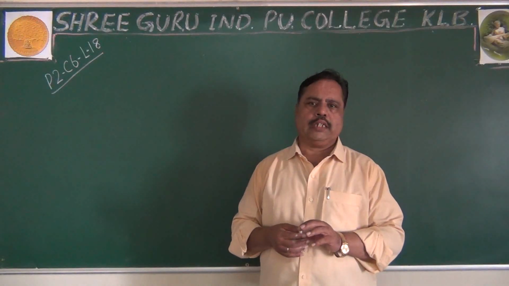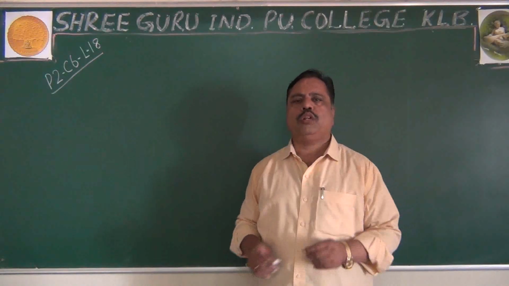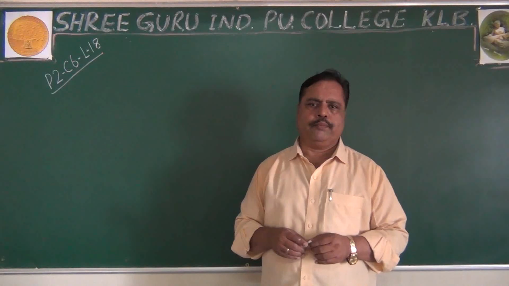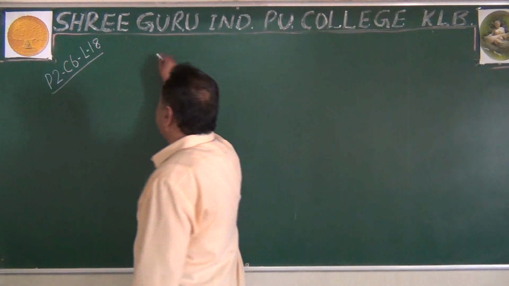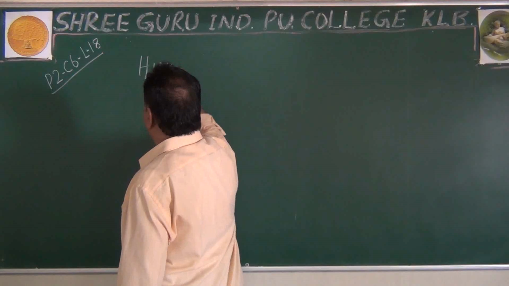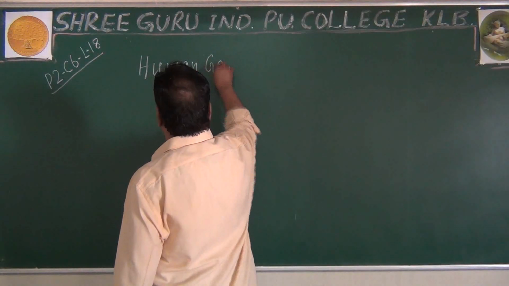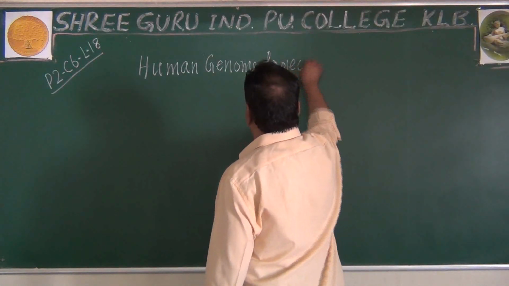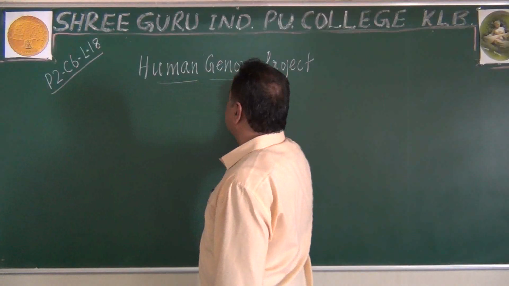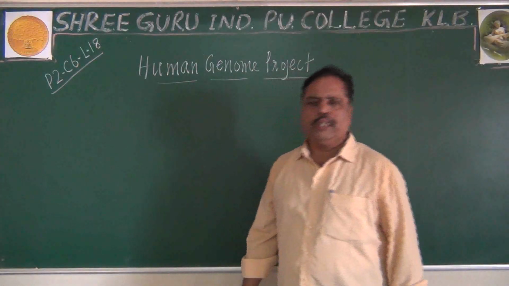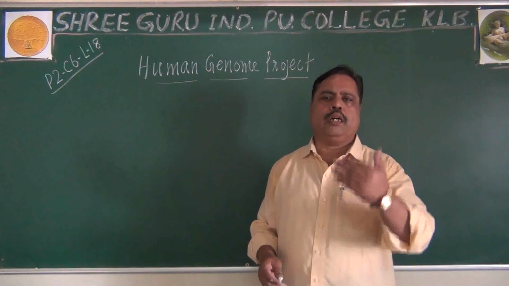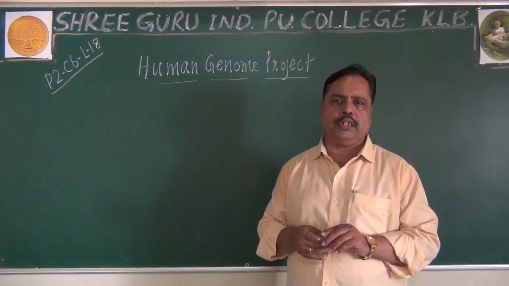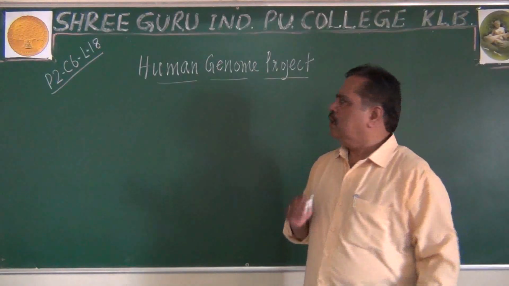Finally, for completing this lesson, there are 2 more topics that we have to see. Each is worth some 5 mark question, remember. The next subheading I am going to tell you is about the Human Genome Project. We are going to study this in this class. What is this Human Genome Project, how it was done, and what are the findings of this project we have to see. Remember one point,